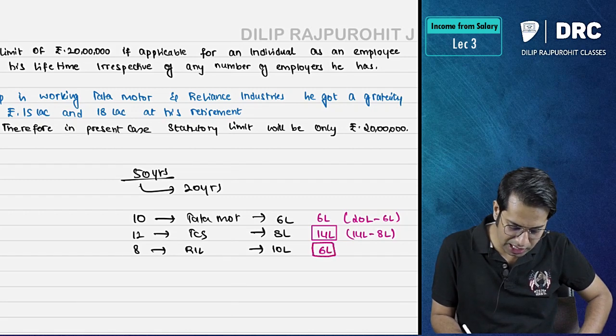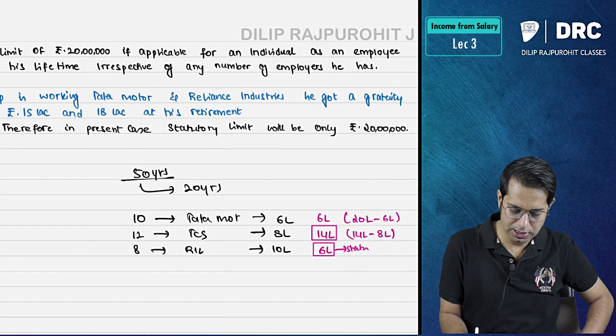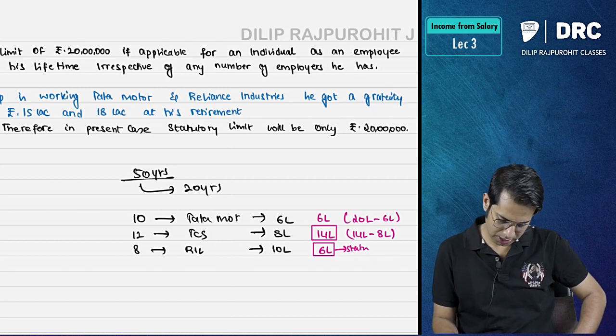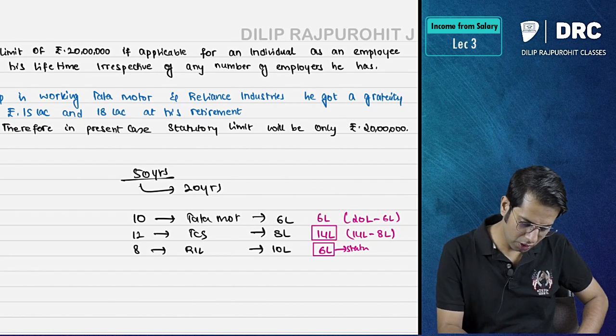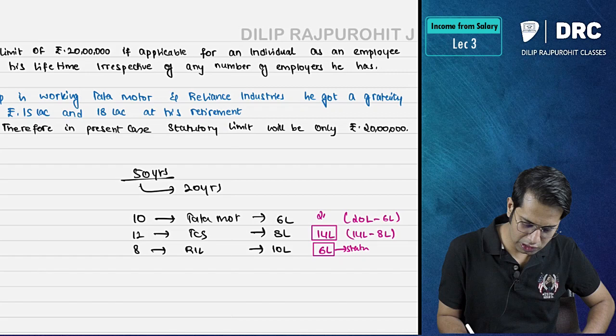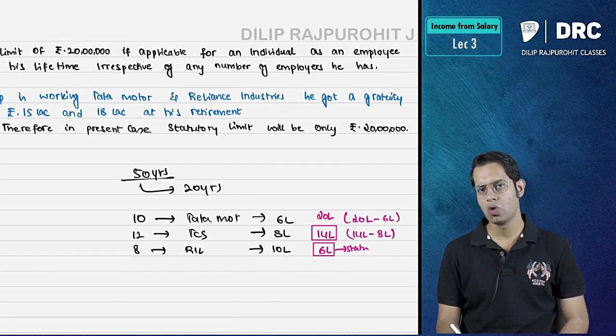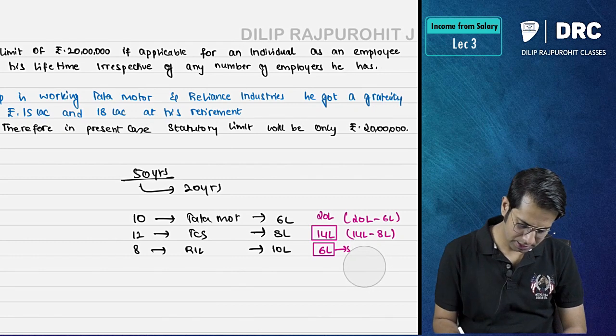So in the last case, the statutory limit will be only 6 lakh rupees. So first it is 20 lakhs, then 14 lakhs, then 6 lakhs.